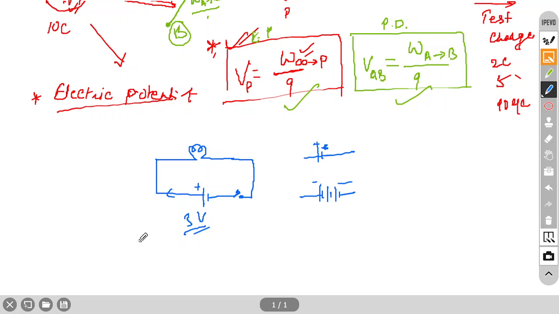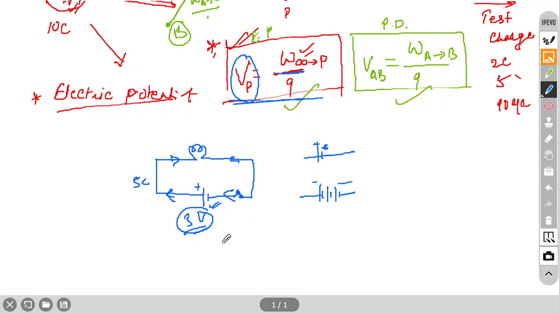Here we will discuss one numerical question, so we will apply this. Suppose one battery is there, a 3 volt battery, and with this 3 volt battery, suppose 5 coulomb charge is passing through this circuit in, suppose, 10 seconds or something. How much work is done by this battery? Because work done is always by someone; in this case, the battery will do the work. It will go like this and it will come like this.